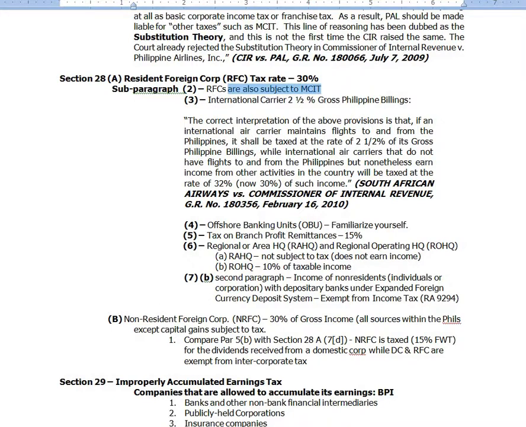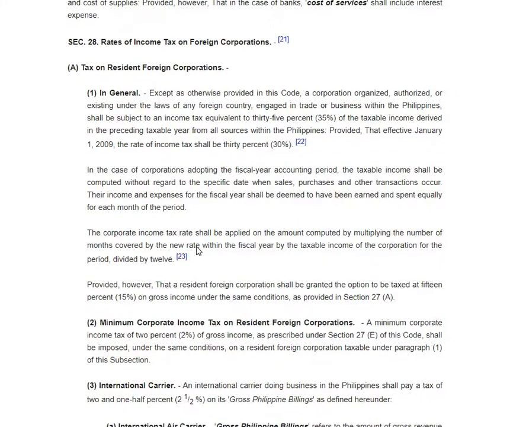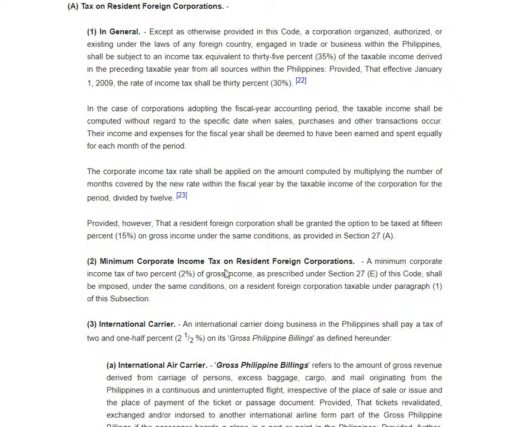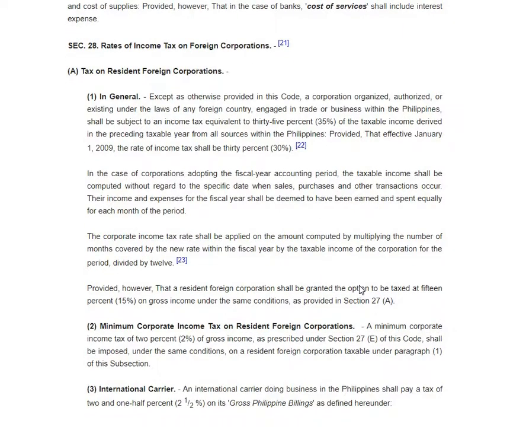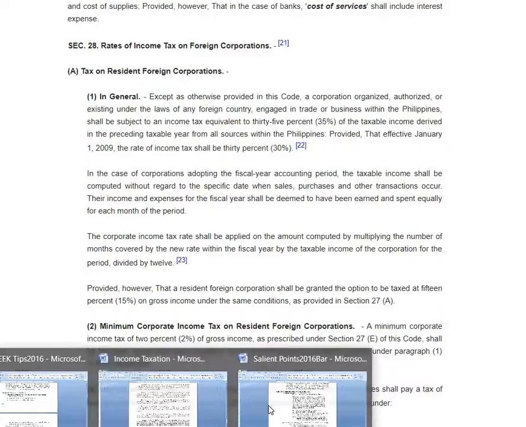Where do you find that? Subparagraph 2. Minimum corporate income tax of 2% of gross income as prescribed under Section 27E of this code shall be imposed under the same conditions on a resident foreign corporation taxable under paragraph 1 of this section. So it's not only the domestic corporation that is subjected to MCIT, but also the resident foreign corporation or RFC.